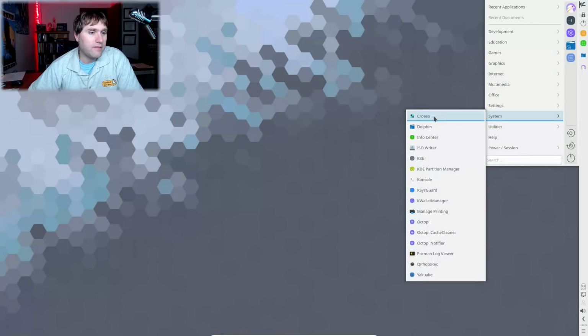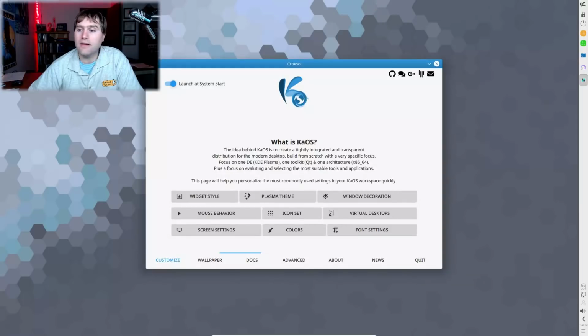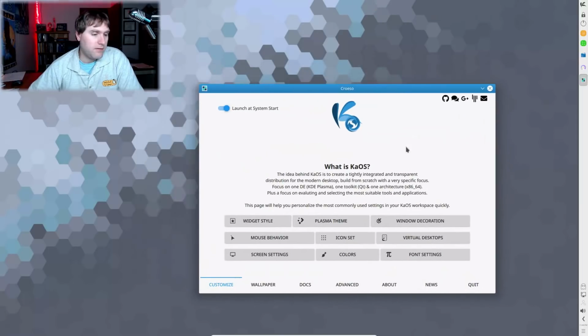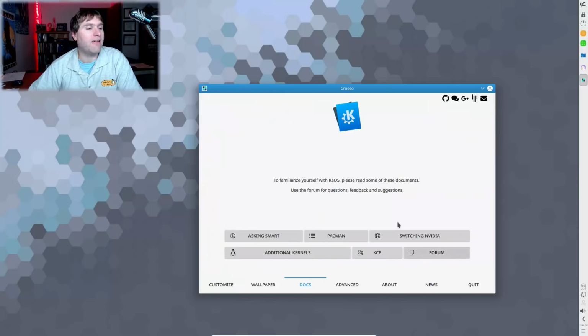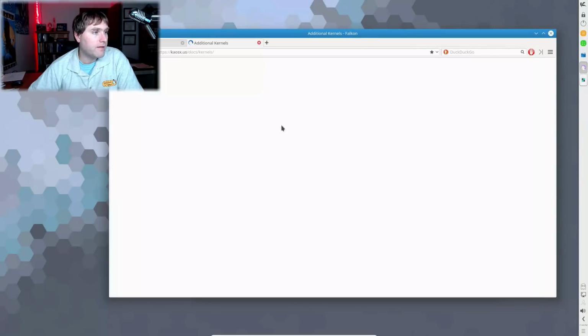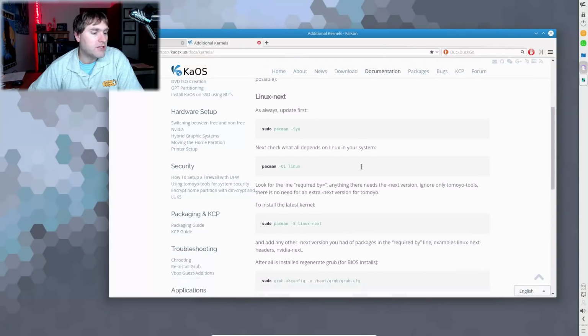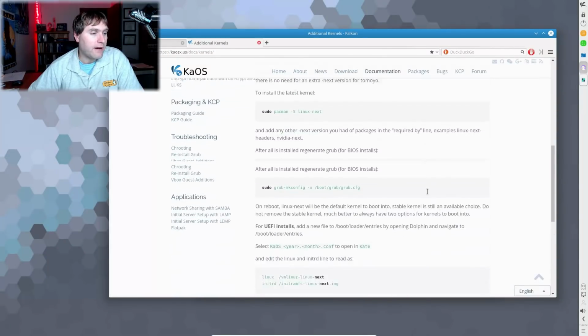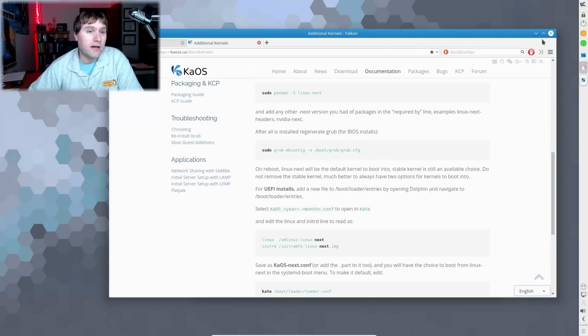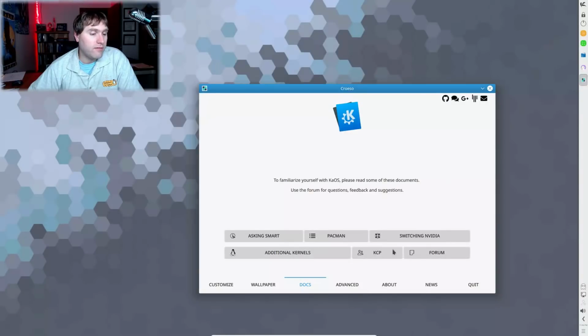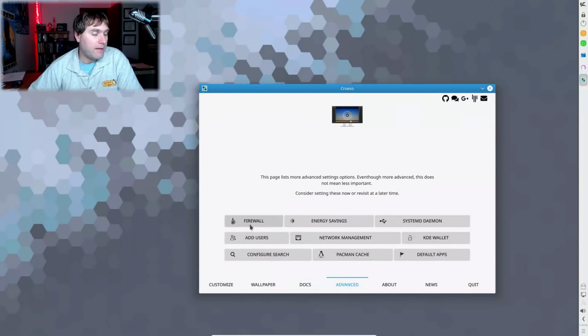System settings. Okay, there we are. There's my welcome screen back. I wasn't done with you. All right. Here's your documents. Some NVIDIA additional kernels. Let's load that up. Let's see what that does. Okay, so that's just leading us to a page giving us information on how to get to the latest kernels. So that's actually nice. Gives us nice tools there to get caught back up.